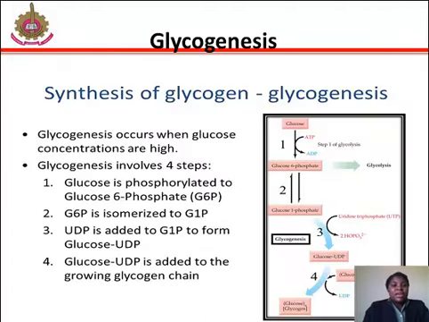Let's go into glycogenesis. Glycogenesis occurs when glucose concentrations are high, and it involves 4 steps. 1. Glucose is phosphorylated to glucose 6-phosphate. Then this glucose 6-phosphate is isomerized to glucose 1-phosphate. UDP is added to glucose 1-phosphate to form UDP-glucose, and UDP-glucose is added to the growing glycogen chain, as you can see on your screen, showing the process of the synthesis of glycogen.